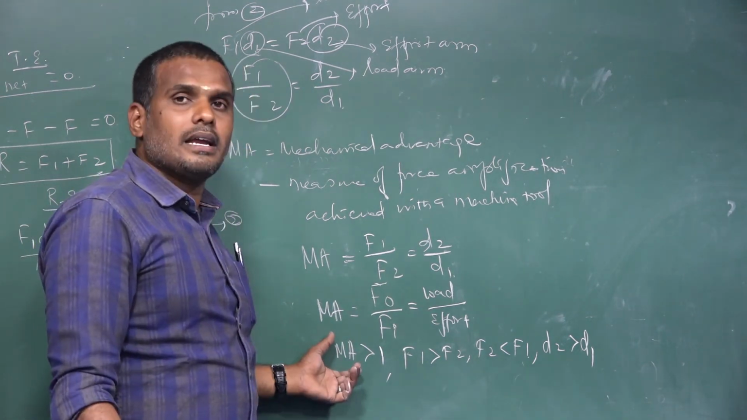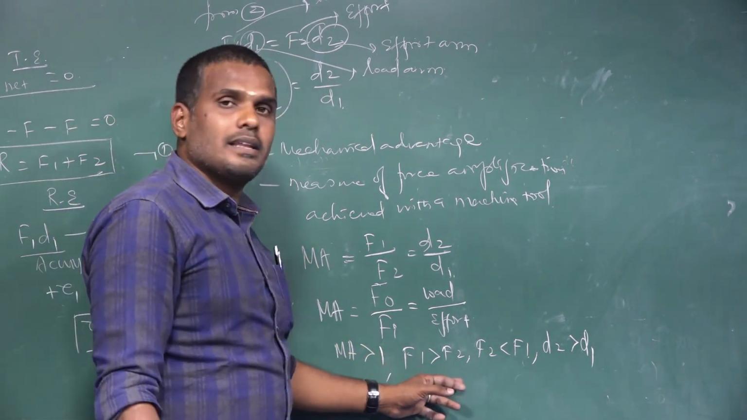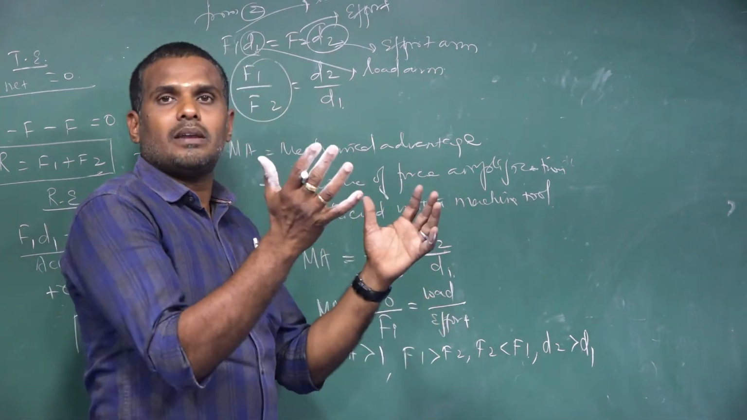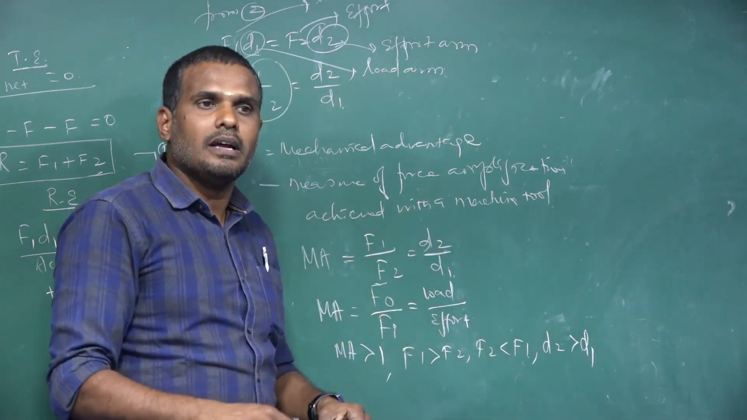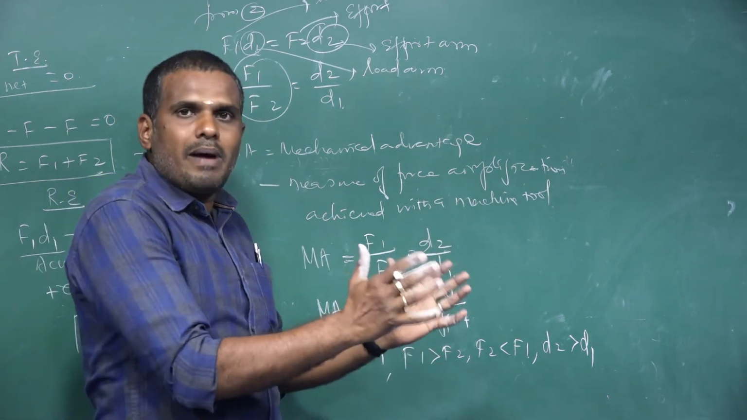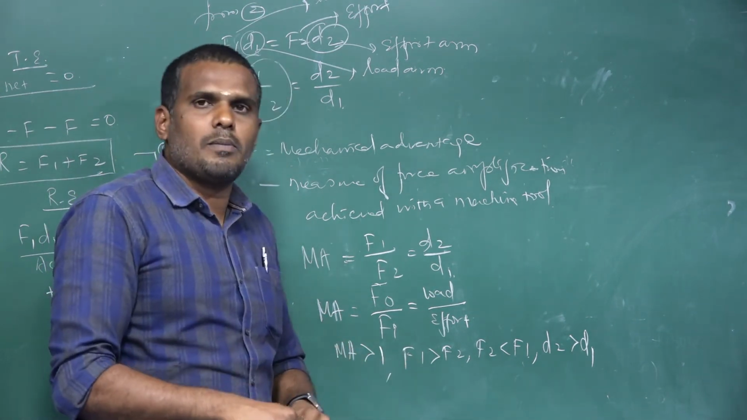So generally mechanical advantage must be taken to be greater than 1. So F1 is greater than F2. What does this mean? The load is said to have a greater magnitude when compared to the effort. A small amount of effort applied will lift a greater magnitude of load. That's the meaning. A smaller amount of force applied.